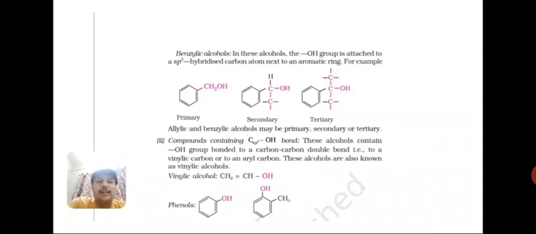Same category as in aryl halide, but instead of halogen, OH is present. Like vinylic halide, where halogen is attached to the doubly bonded carbon, here OH is attached to the double bonded carbon. Students, I already told you that the same classification we repeat in this chapter, alcohols, phenols and ethers. So these are the same kind of topic. Instead of halide, only alcohol is there.